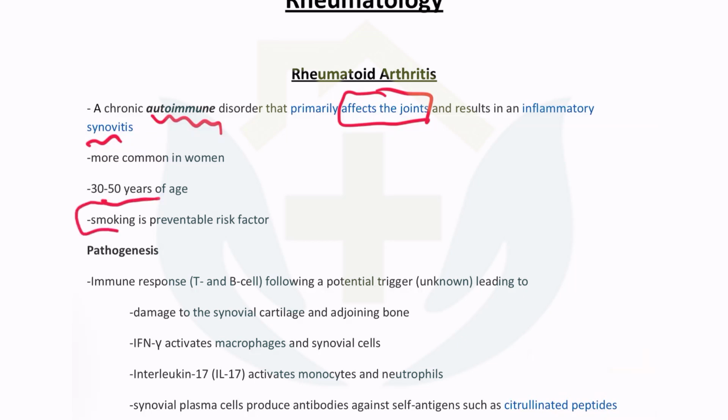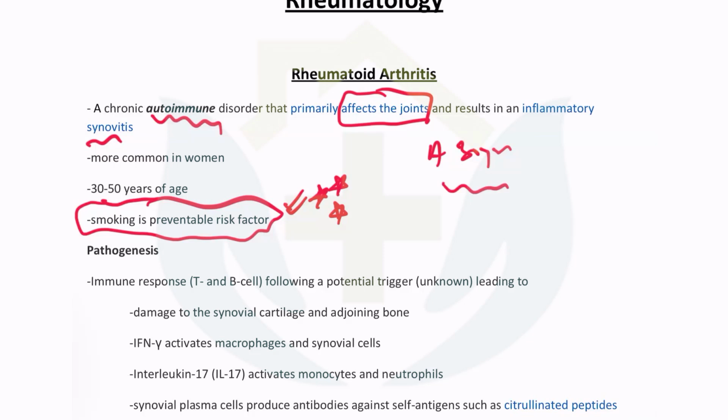It is important for MRCP that they have been asking this question many times now: what is a preventable risk factor? A question will come that a 30-year-old female has come with polyarthritis, complaining of pains in multiple joints of the hands and feet since 3 months, and they will tell you a story about it, and then they will ask what is the most pertinent advice in lifestyle change that you will give to this patient. The answer is quit smoking, as simple as that.